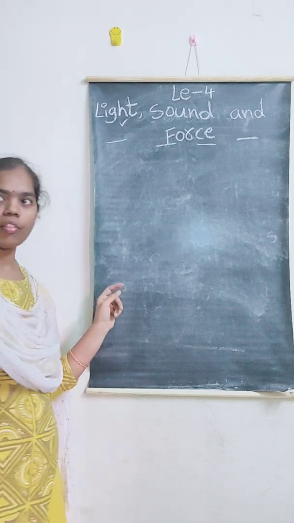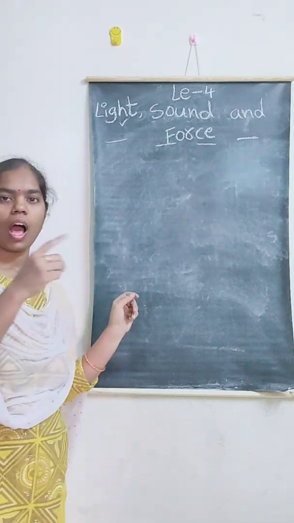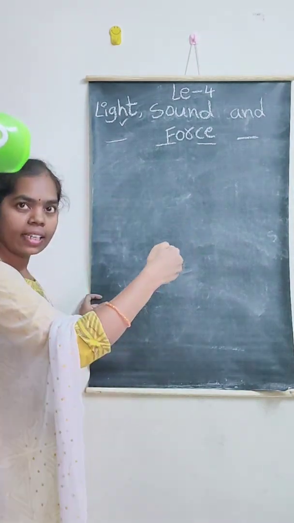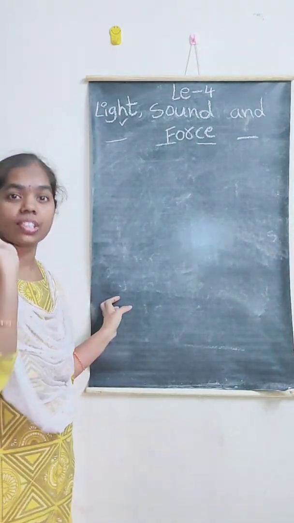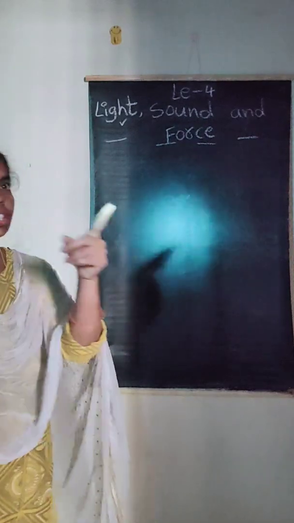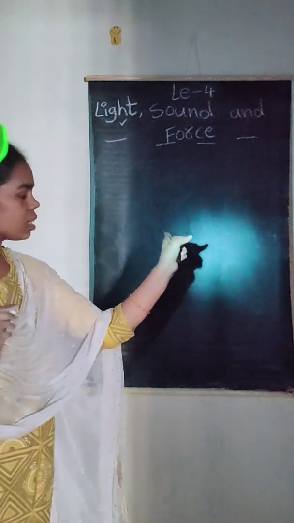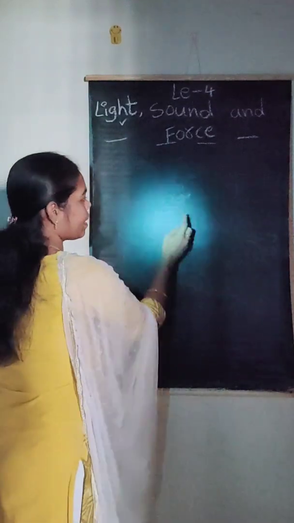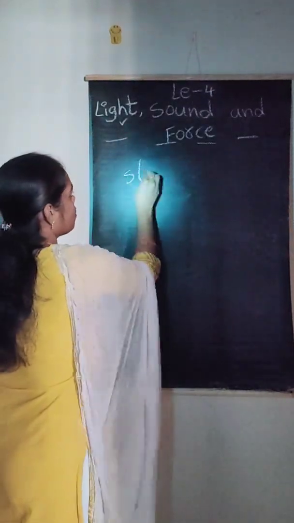How is it traveling? This light is traveling in straight lines. These light rays are traveling in straight lines.